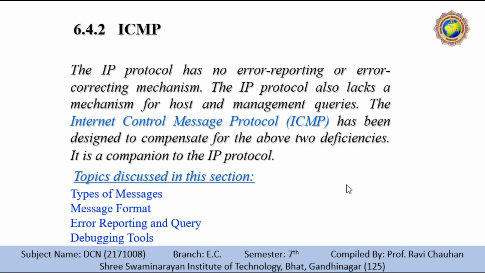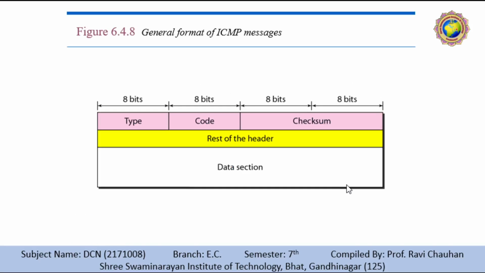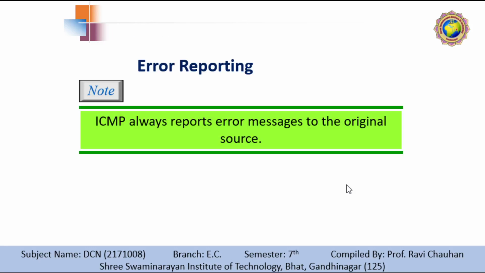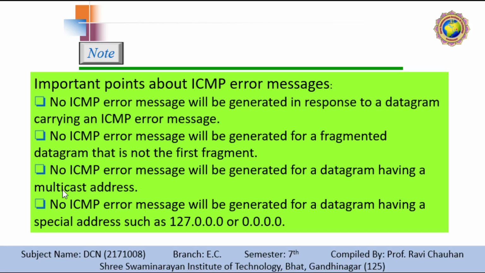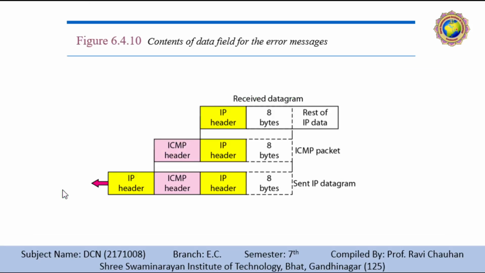Then we introduced the ICMP protocol. We discussed the message format. We discussed error reporting. What are the error reporting messages? We have discussed. Then we covered important points for the error messages and the contents of the data field for our error messages.